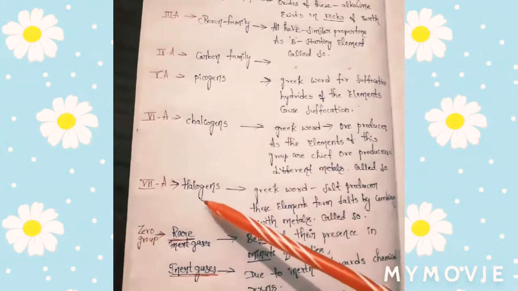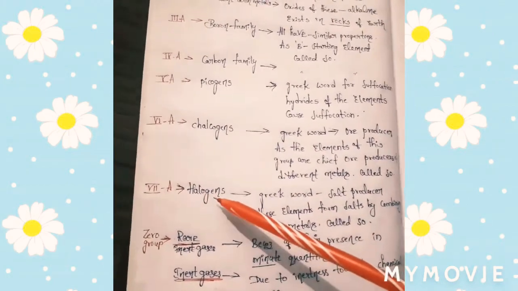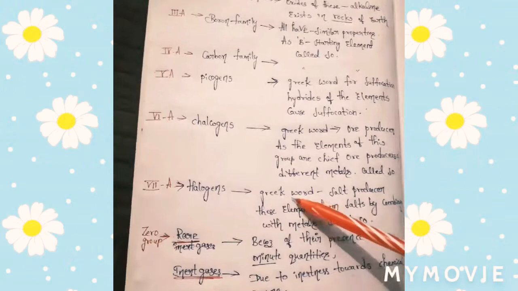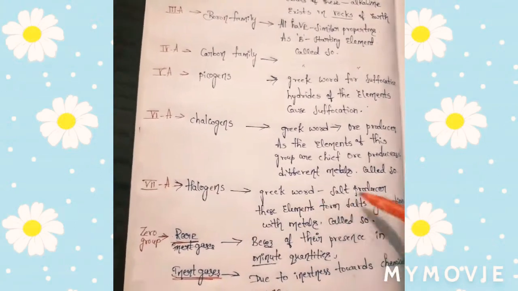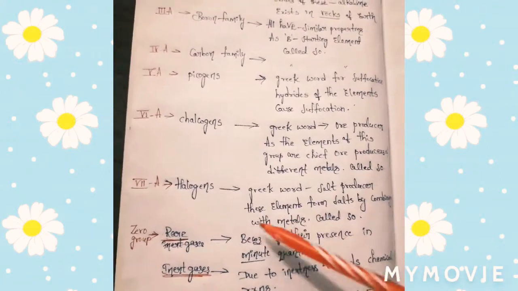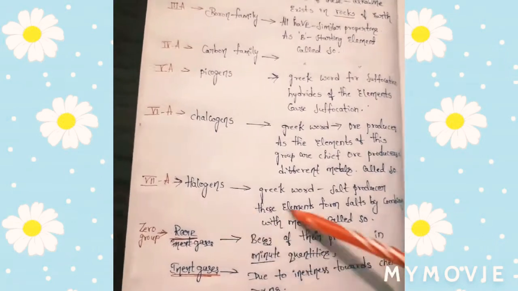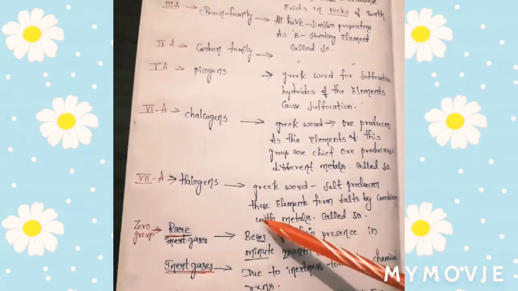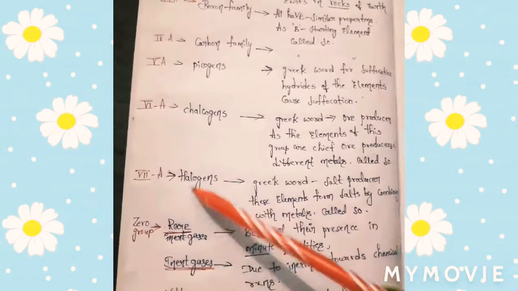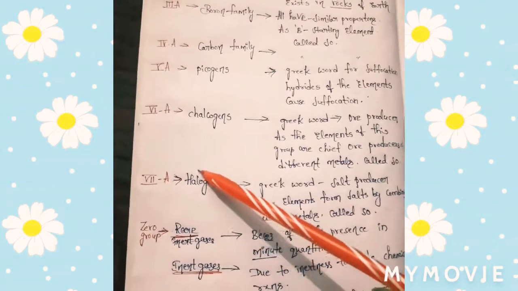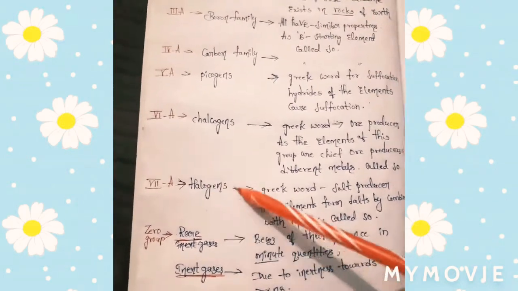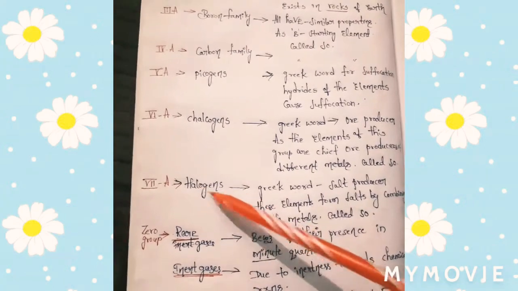Next, 7th A. These are called halogens. Halogen is also a Greek word. The meaning of this is salt producer. The members of this group form salt by combining with metals. That's why they are called halogens. Halo usually means salt. Gen means producer. So halogens means salt producers.